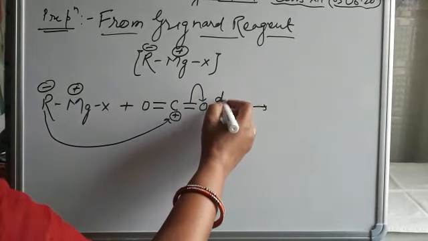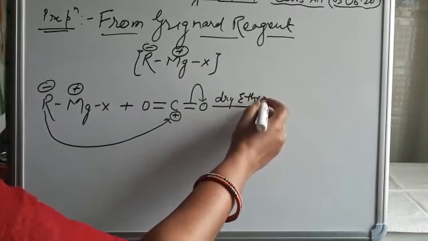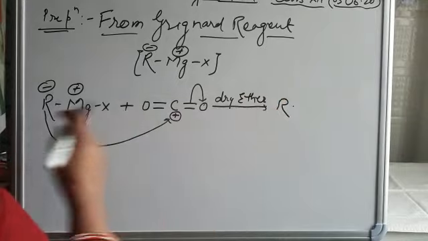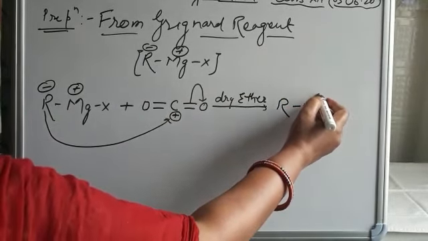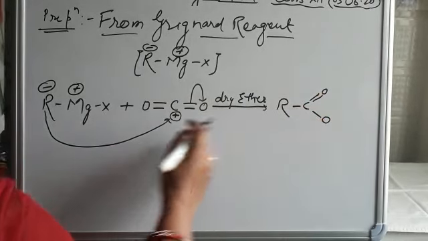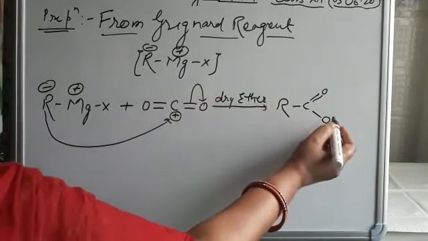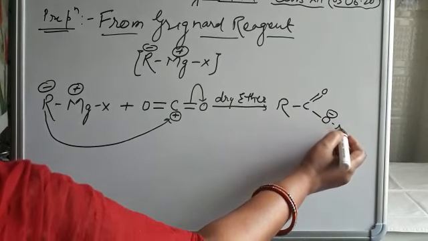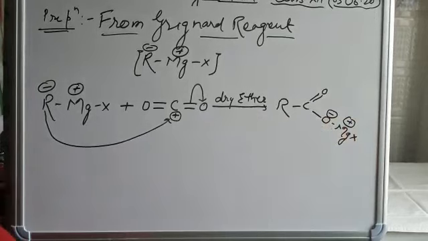This reaction takes place in presence of dry ether. What happens? See here, at first write carbon, then double bond oxygen, then the pi electrons shifted towards it give a negative charge, and MgX is also attached with positive charge.